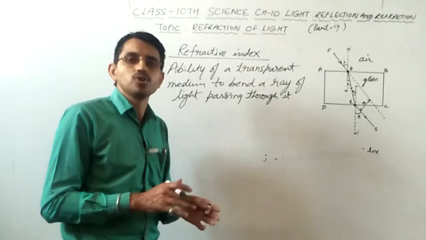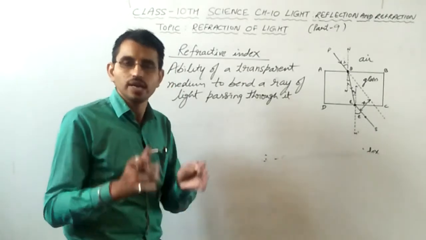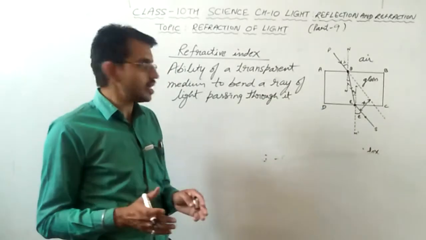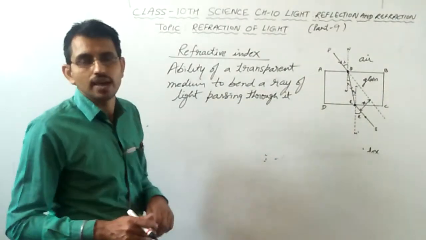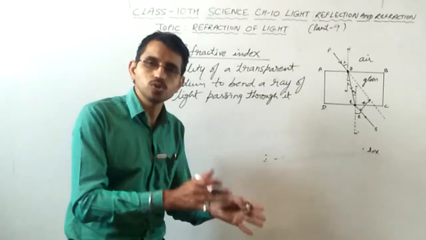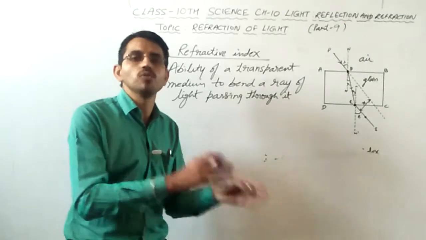So the extent to which the light may bend when it enters from one medium to another is also referred to as optical density. So optical density and refractive index are also related to each other. If the refractive index of a medium is higher, its optical density is also high and the speed of light through that medium would be slower.